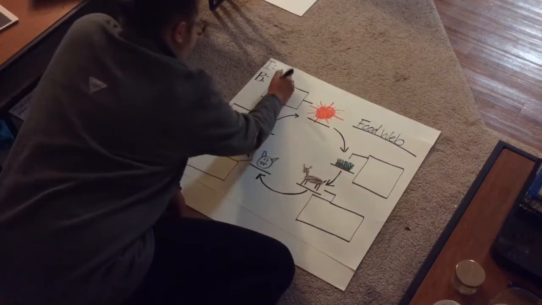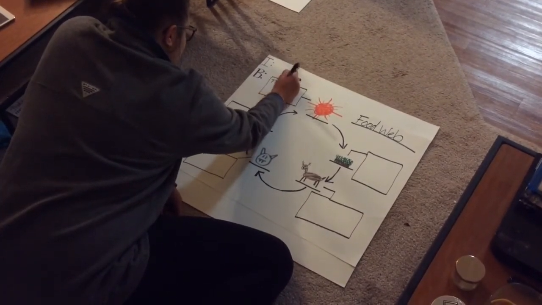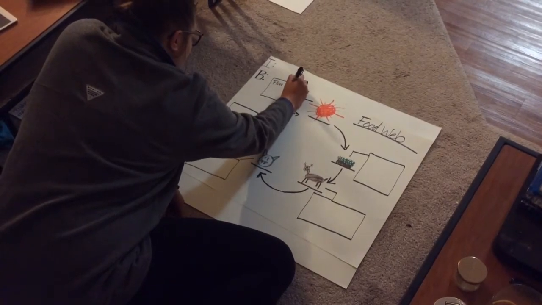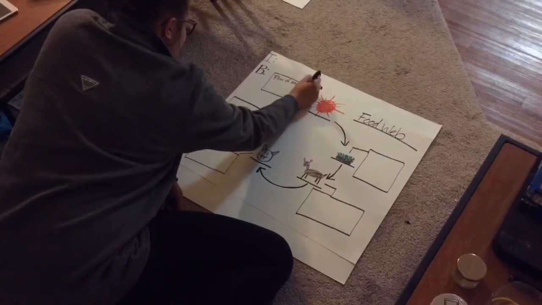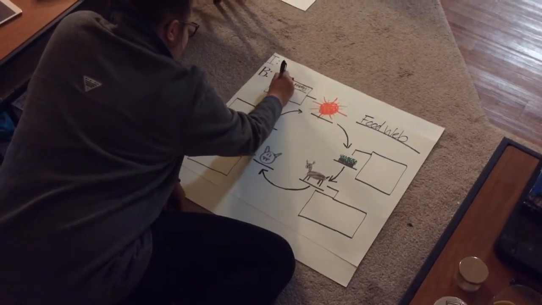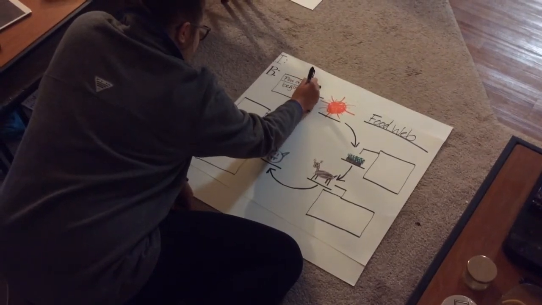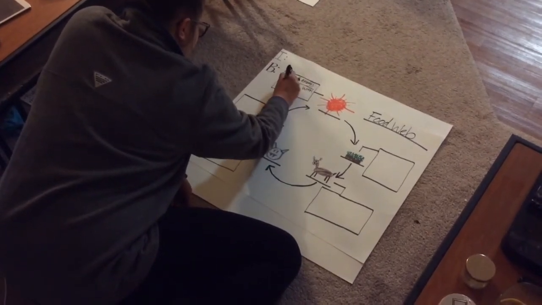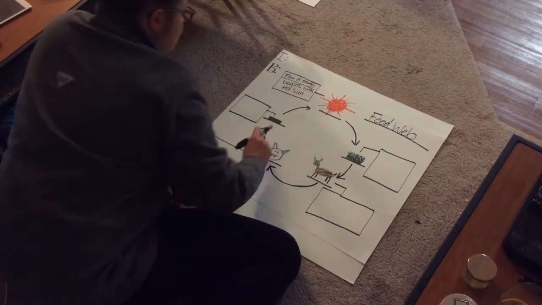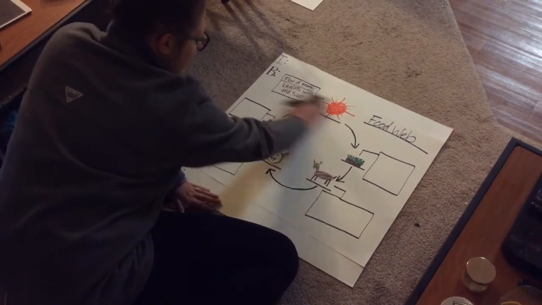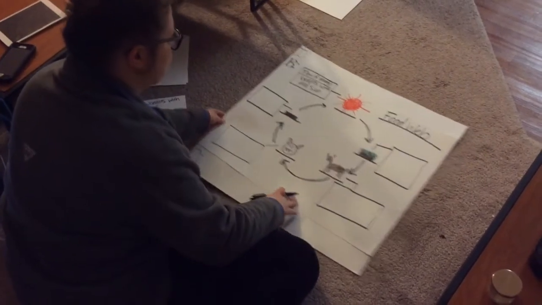Because of the sun, everything grows. Flow of energy begins with the sun. So without our sun, this whole food web would not be able to exist.